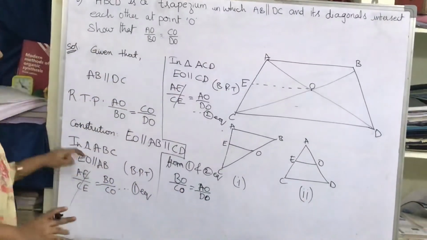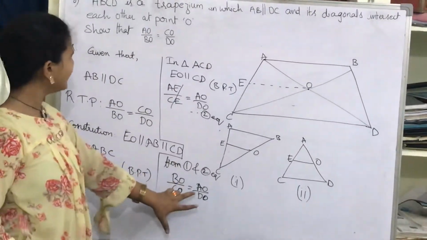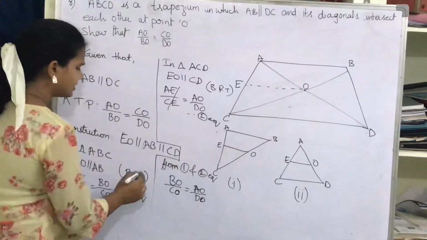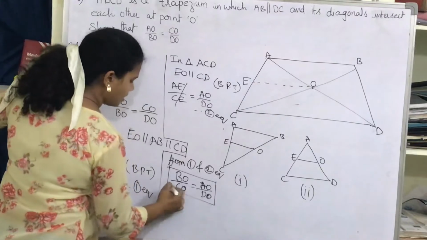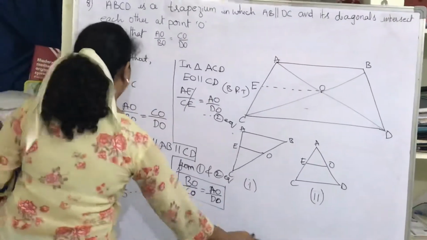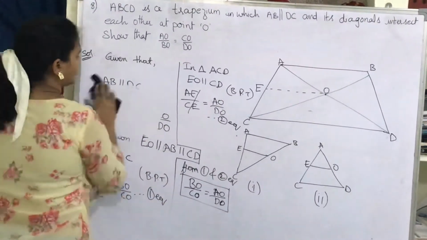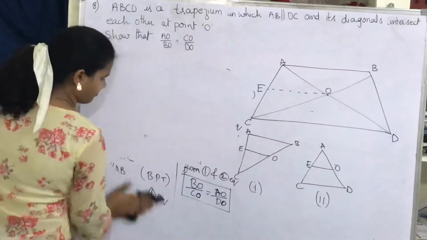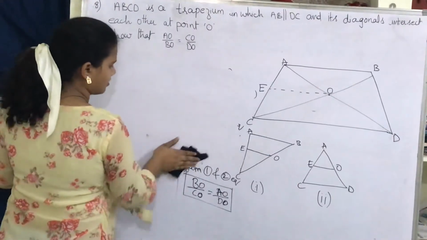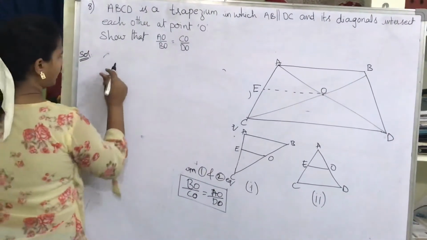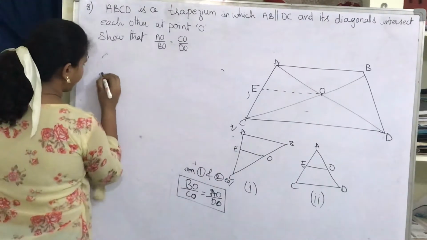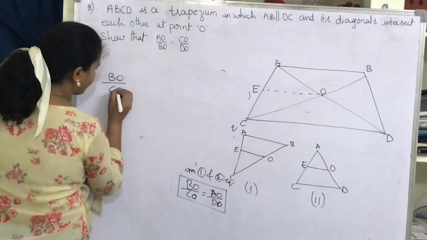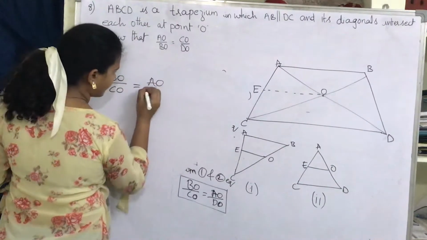Just take this, BO by CO equals AO by DO. But I need AO by BO equals CO by DO. So take this equation: BO by CO equals AO by DO.